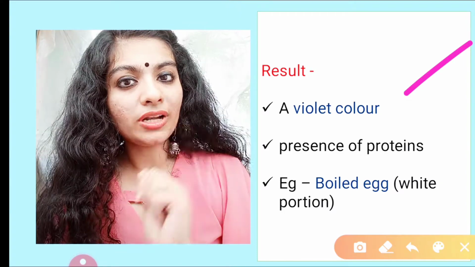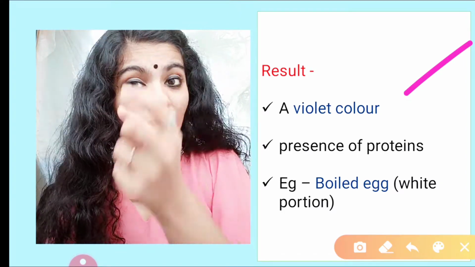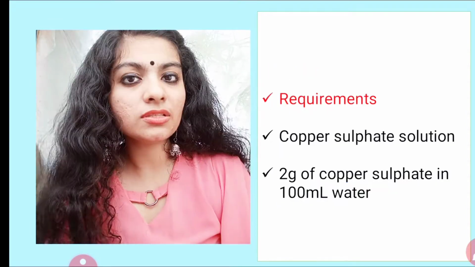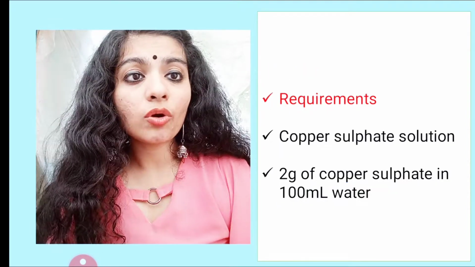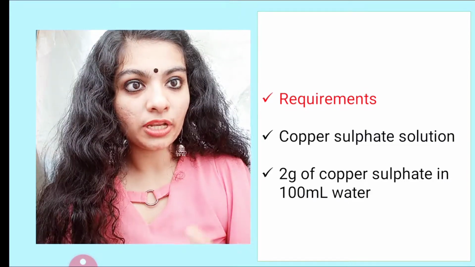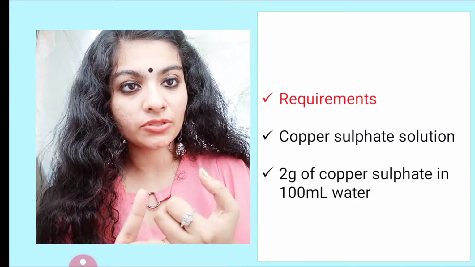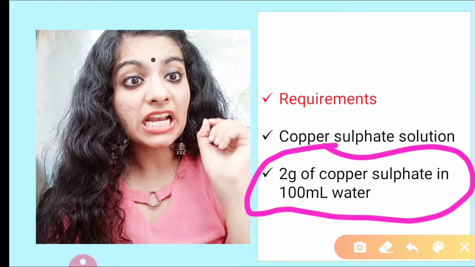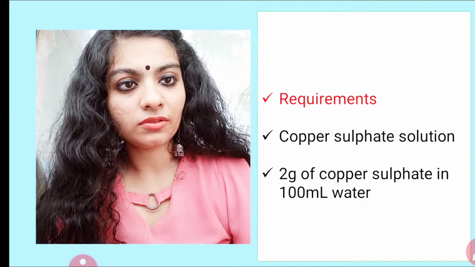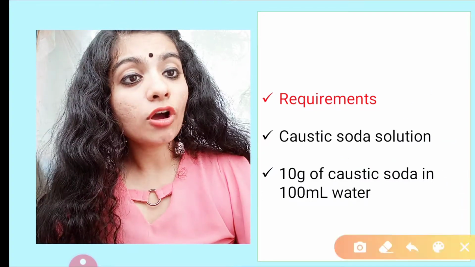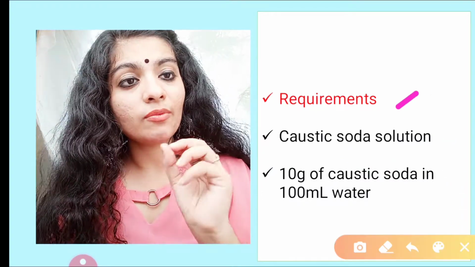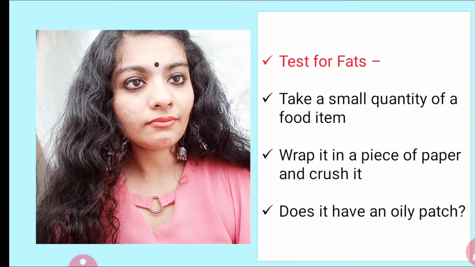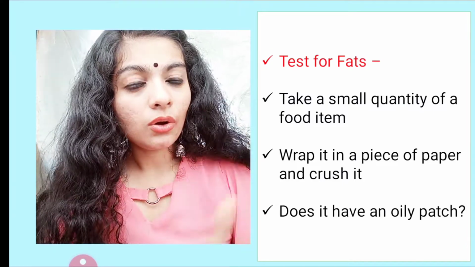If you see a violet color, it means there is protein. For example, if you take a boiled egg, the white portion of the boiled egg, you will find that this test shows a violet color, which means it contains proteins. What are the requirements for this test? You need copper sulfate solution and caustic soda. For copper sulfate, you add 2 grams of copper sulfate in 100 ml water, that is, you dilute it. And for caustic soda solution, you take 10 grams of caustic soda, that is sodium hydroxide, in 100 ml water.